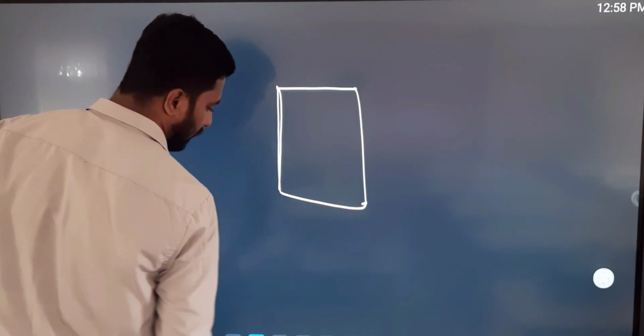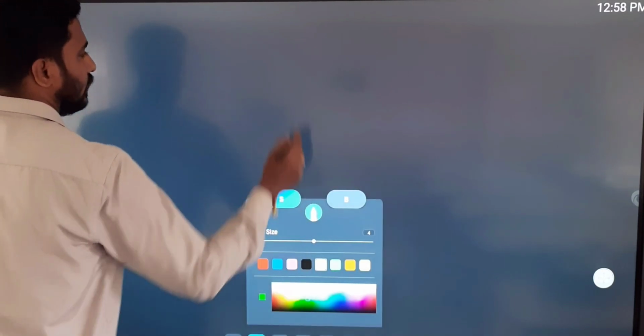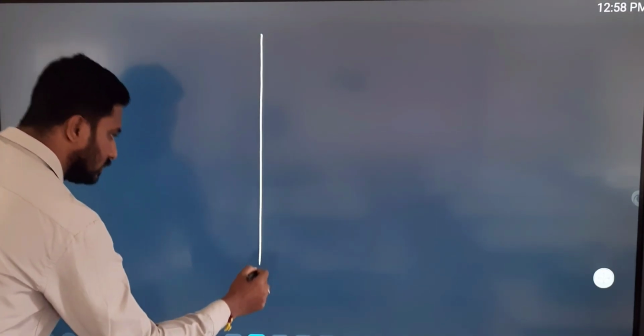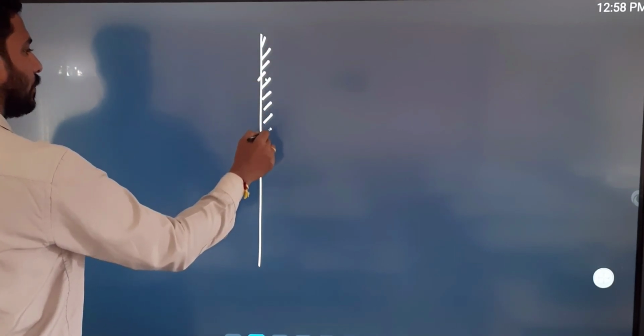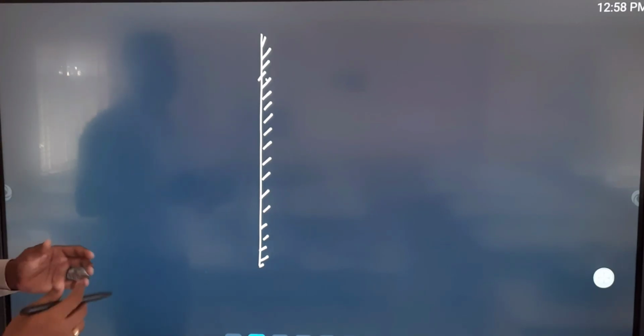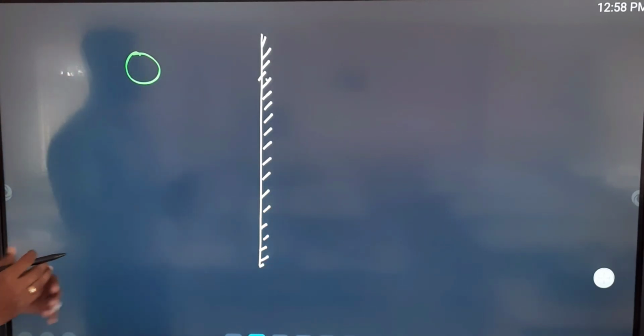Let us take this straight line as a mirror, and this is the polished surface. Let us take a wall placed in front of the mirror.